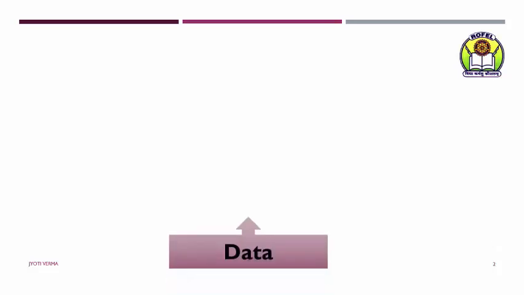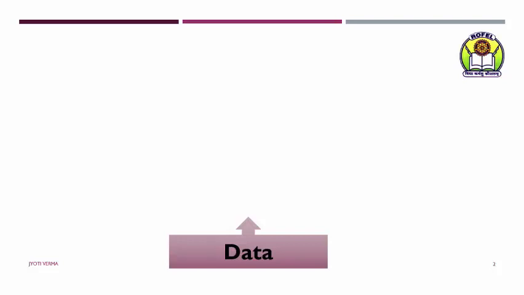Basic concepts in which we'll learn what is data. You can think of data as raw facts and figures. For example, 450. If I say 450, it makes no sense. But if I add some meaning to it, say for example, the price of this vase is 450 rupees, then this makes sense and it gives you some information.